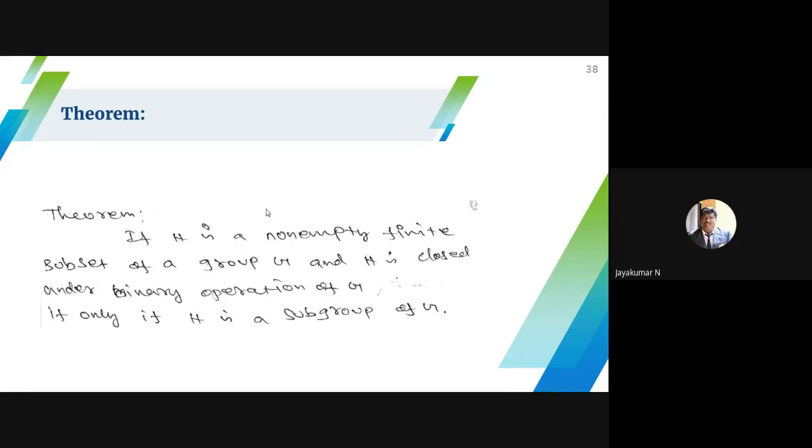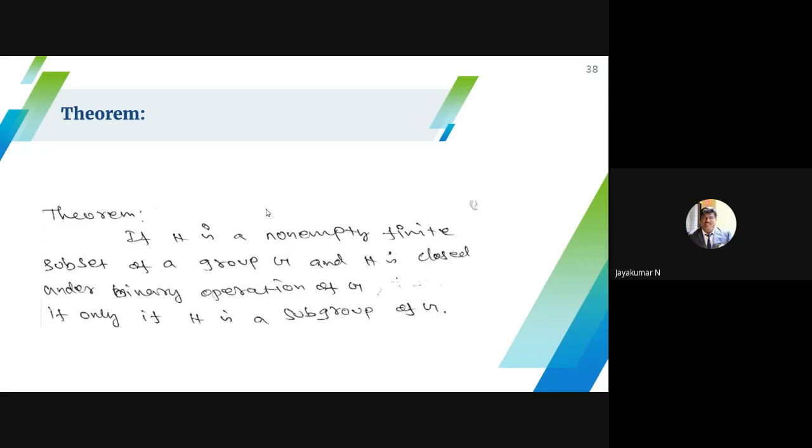The theorem tells that you assume a group, collect a subset, and the cardinality of the subset is finite. Then suppose you want to show that subset is a subgroup, you need to check only one condition, that is the closure axiom in H. Okay.